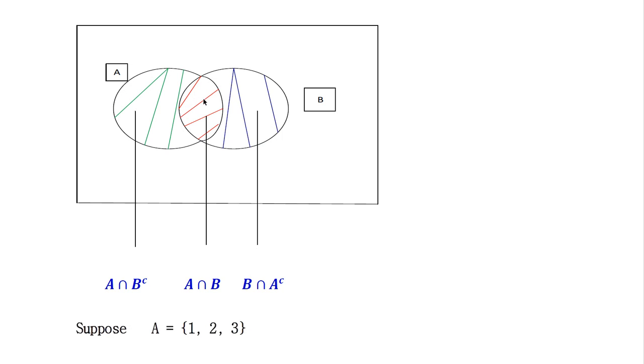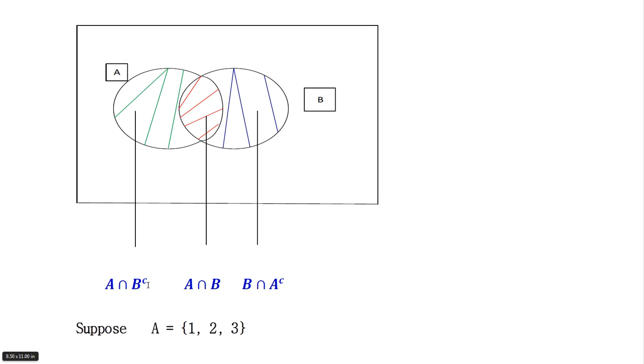This red line portion, where the two events meet, means the common point between the two events. This is called A intersection B, and this portion is called A intersection B complement.